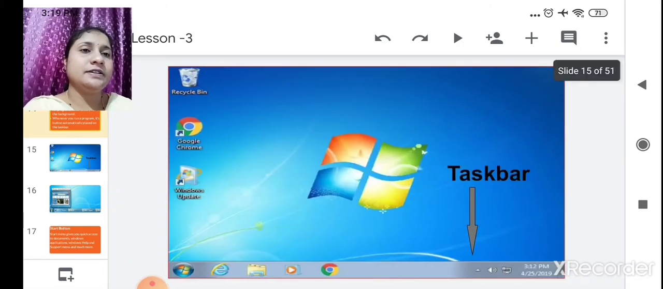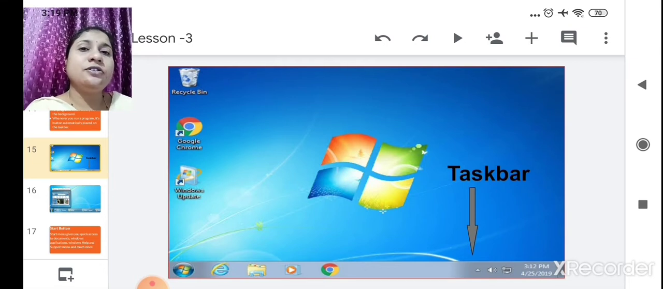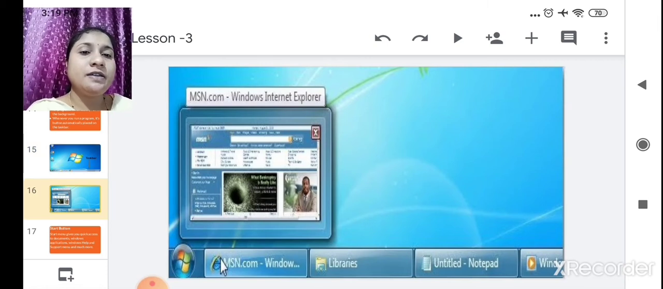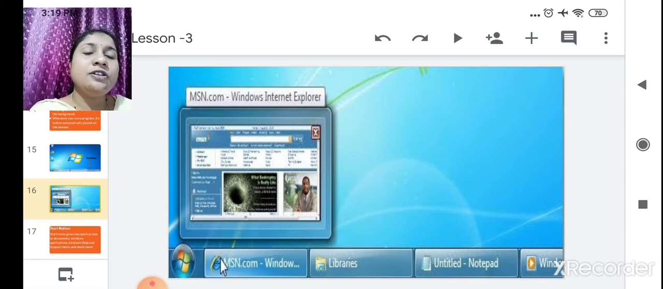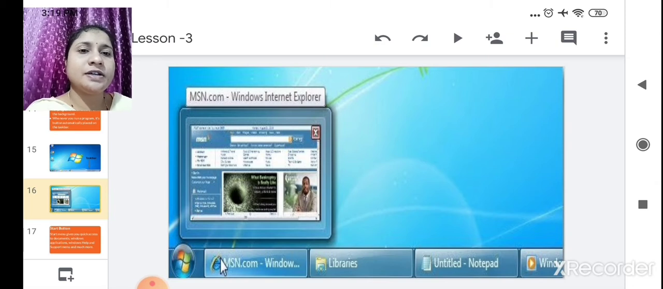Now see, this is the horizontal line, it is called the taskbar. These are the desktop icons also. The horizontal line where the start button is located, and the clock is also located, is nothing but the taskbar. See here, it is given msn.com, Windows, libraries, notepad. All these are open on the desktop. That's why they show on the taskbar buttons.